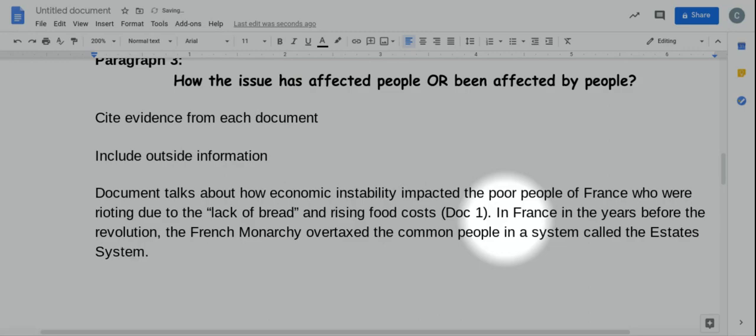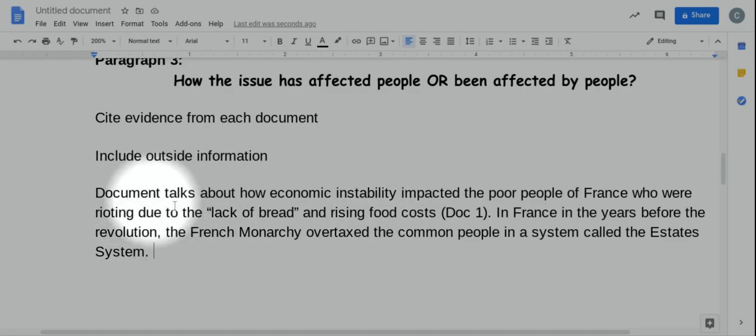And this was the social class system that determined if you were in the first, second, or third estate, and with that, how much taxes you had to pay. So the common people had to pay all the taxes in France, which is another reason why they were so oppressed economically, and it led to their economic instability.